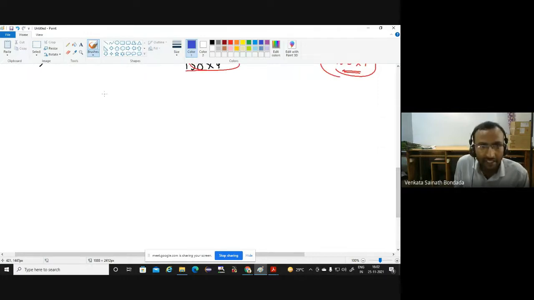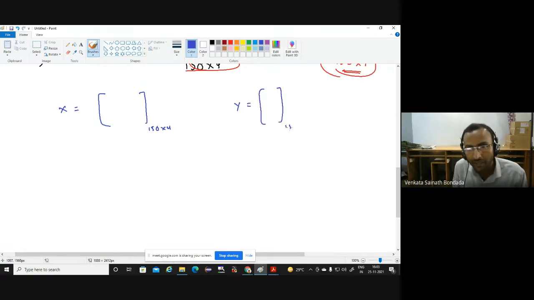So we have our capital X, equal to 150 by 4, and my small y is equal to 150 by 1. Capital X is the input data and y is the target values. And splitting this X into two parts, X train, comma, X test.